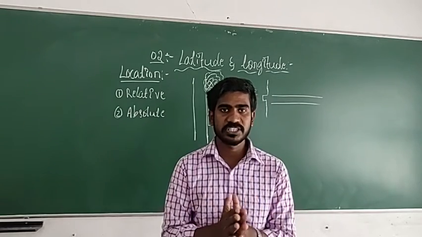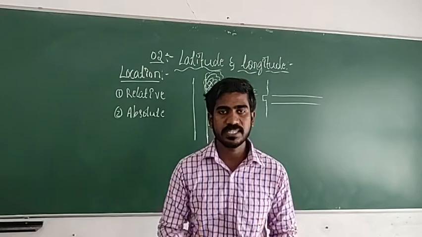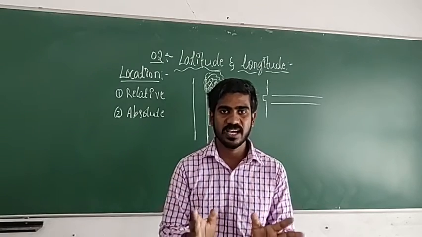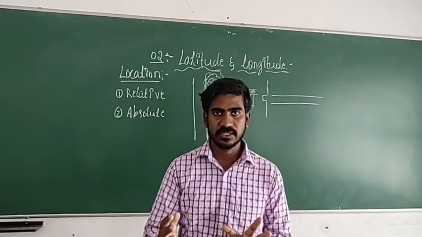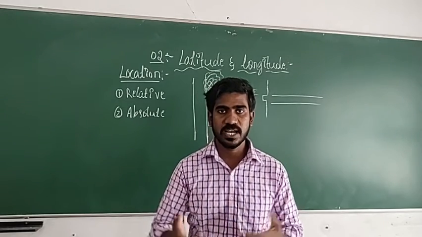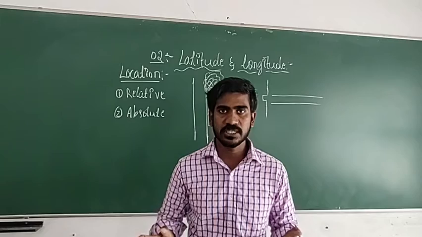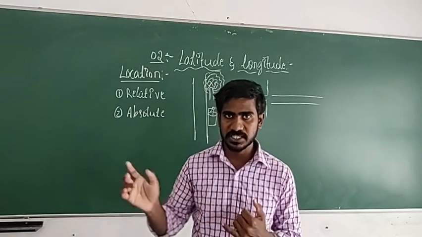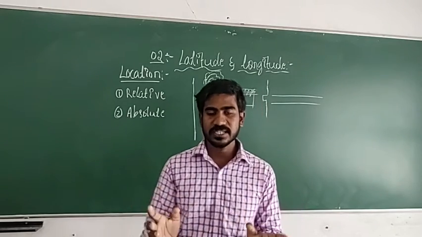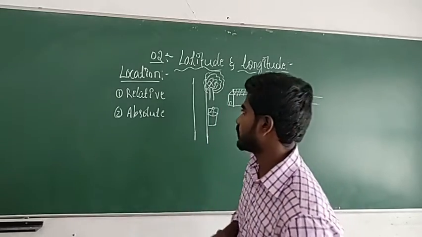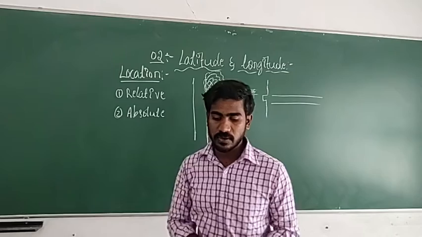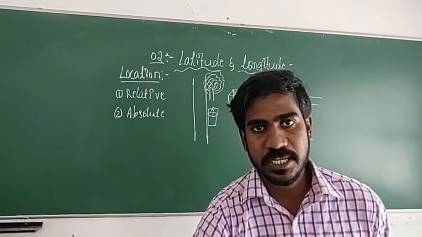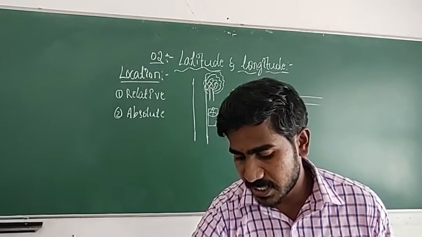So that is location. What is location? Location means a place where we are, or where we are standing, or where we are living. That is one location. Just now, I am standing here, this is my location, and if anybody asks me, I will tell them. In that kind of location, we have two kinds: one is relative location, another is absolute location. Here I will explain what is relative location and what is absolute location.